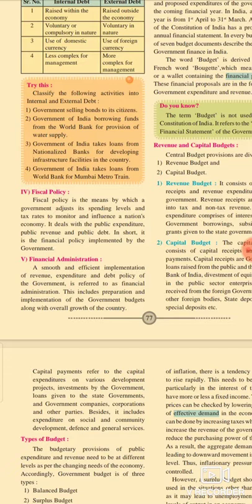Fiscal policy means by which the government adjusts its spending levels and tax rates to monitor and influence a nation's economy. It deals with public expenditure, public revenue, and public debt. In short, fiscal policy means the financial policy created and implemented by the government.